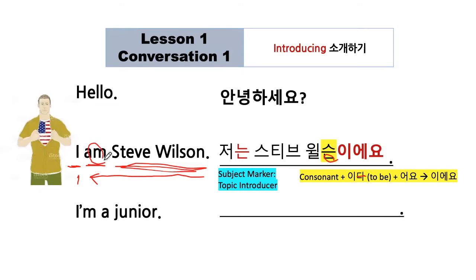Okay. And then how about this one? I'm a junior. Once again, I will come first. And then you will start from the end of the sentence and go backward like this. So 저는 3학년이에요. It's really the same. It ends with a consonant, so you have 이에요 rather than 예요.